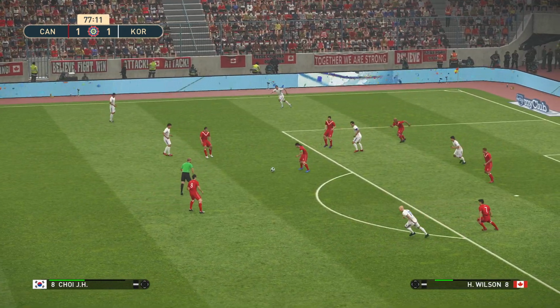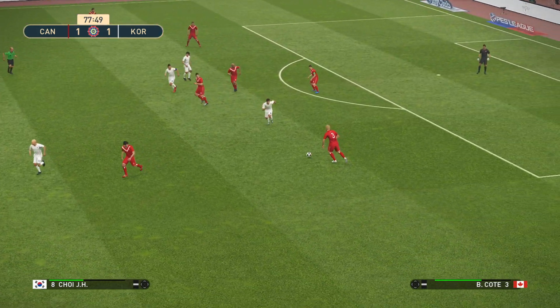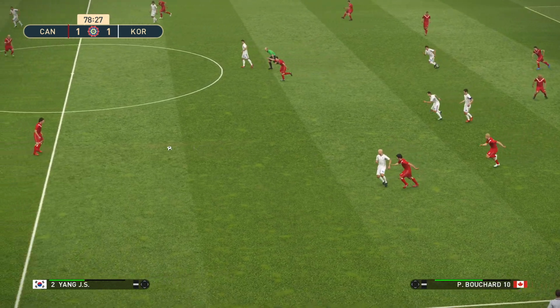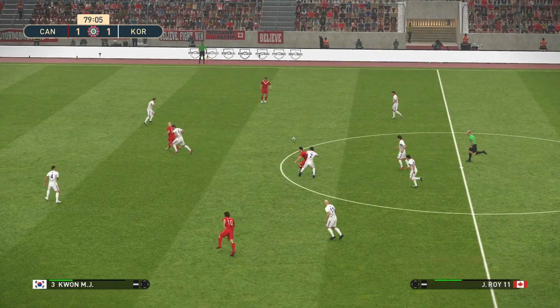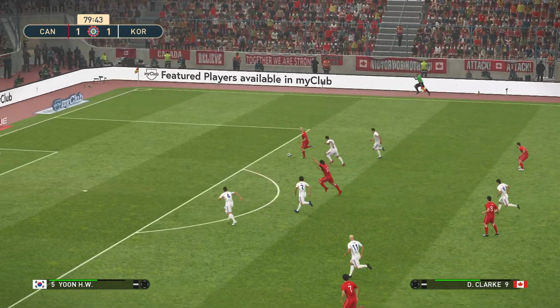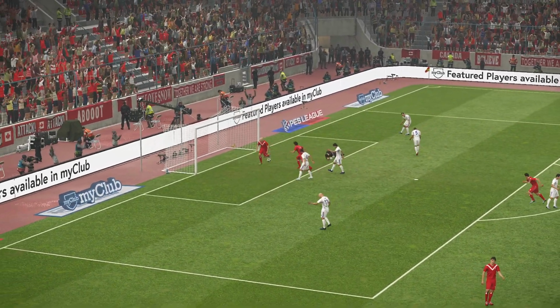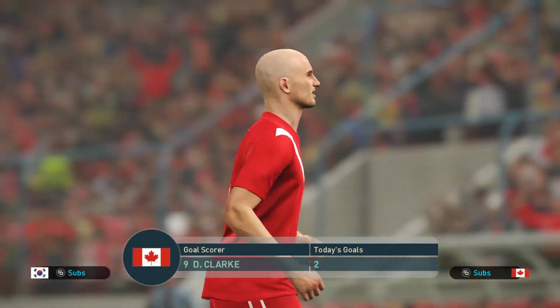Kim plays it back, and they give away the ball, and it's Canada's chance to do something on the break. They were too slow, and South Korea have men back now. Canada keep possession. Here's Clark. Oh, nice turn from Clark. Clark is in. Oh, what a goal from Clark! It's his second. It's Canada's second, and they take the lead.